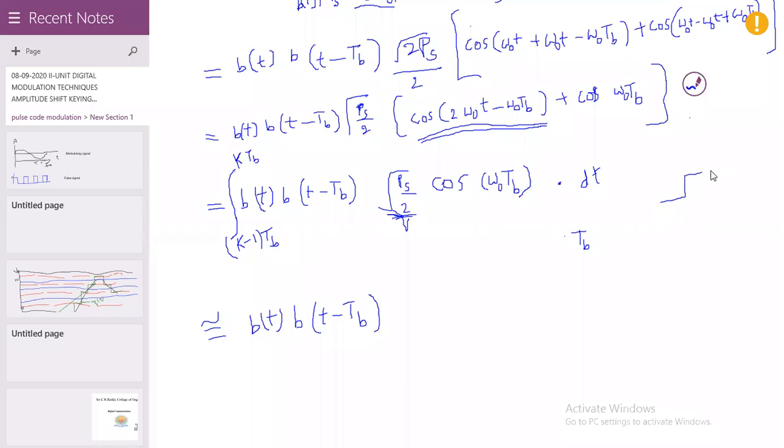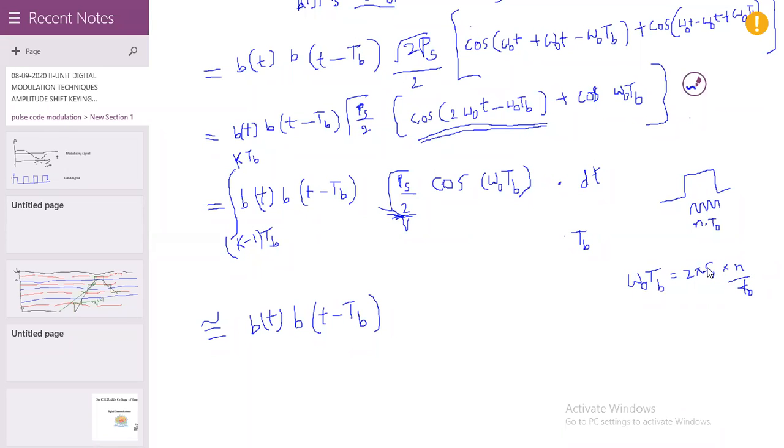Actually, TB is the bit duration. In this bit duration, the number of carrier cycles present, we already discussed. That means this is n into T naught. So omega naught into TB equals 2 pi into n. That means omega naught is 2 pi f naught, and TB is n by f naught.